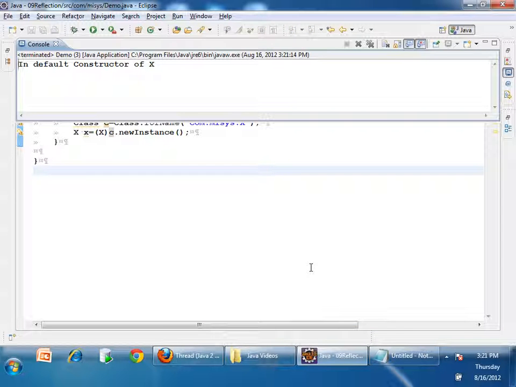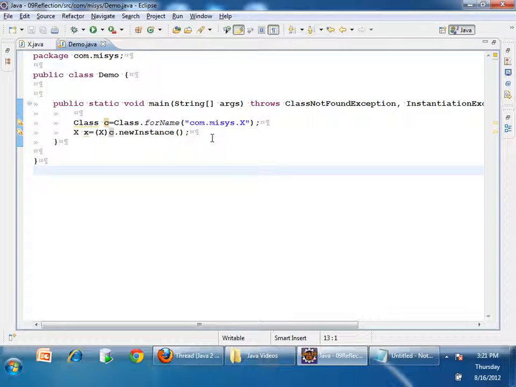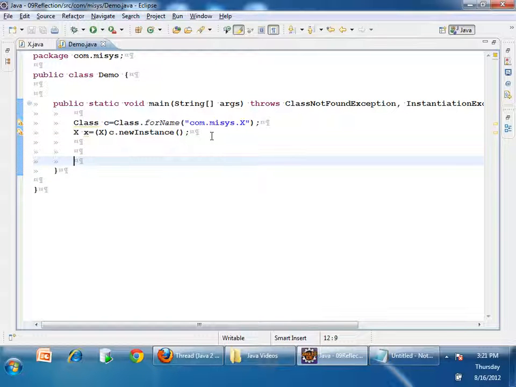Got executed, right? Okay. So I created an object of class X without using the new operator. Okay, that's fine. You ask, why do you need to do it like this? Why can't you use new always? Some scenarios may be there where you need to read an XML document where we have configured. From the XML document, you will get strings, class names. By using the string as a class name, you can create objects. All the frameworks which we use will be using this internally. So I created an object.